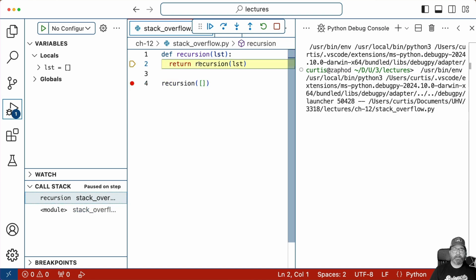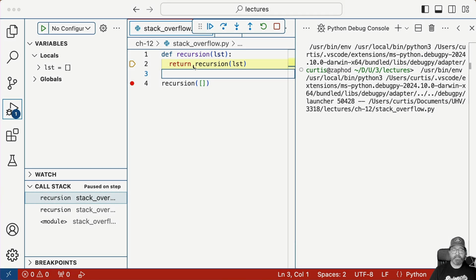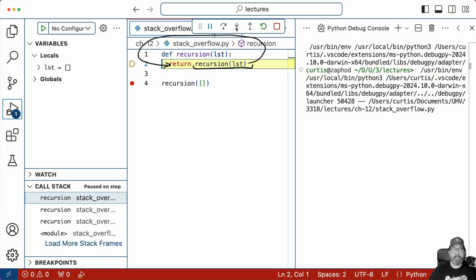But here's the recursion. It's going to call recursion again. And so now I have another entry in the stack. This hasn't moved anywhere because this line says I'm going to transfer control to the first line of the recursion function, which is the same line. And so this is how it's looping over and over again. Every time I click this, you can see it's adding more and more recursion calls here.